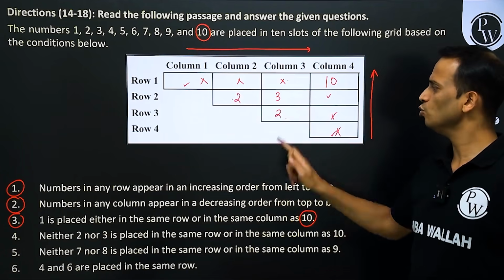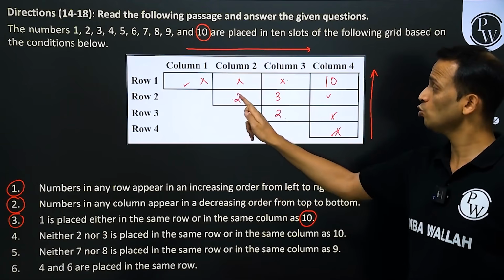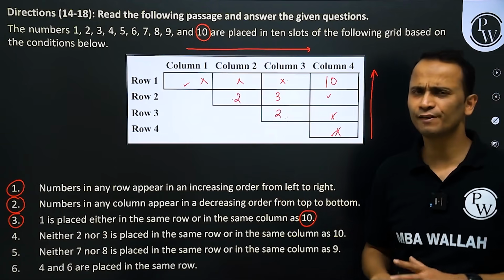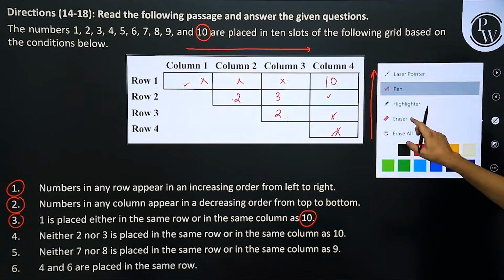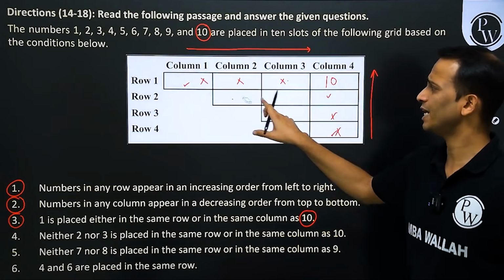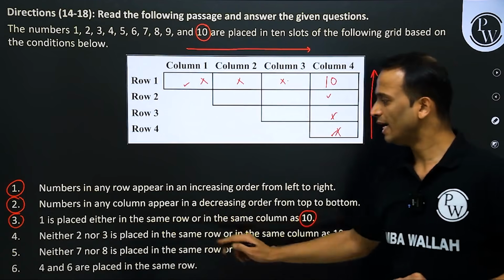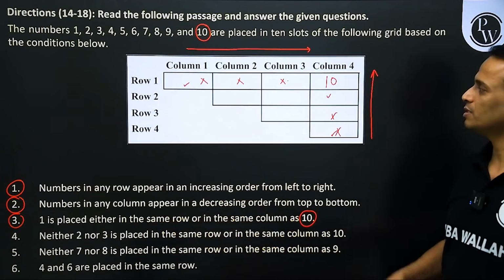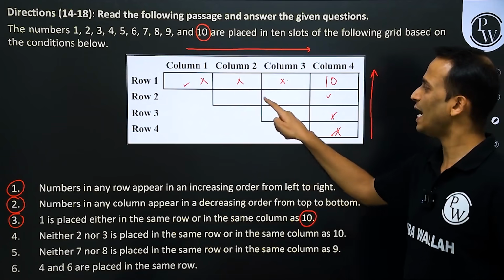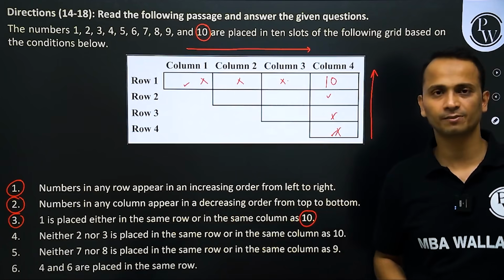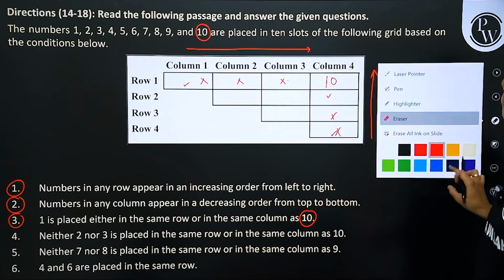They are different possibilities. Right now I'll not spend a lot of time on this. It's just that we know 2 and 3, these 2 numbers can be kept only at these places. Okay, perfect. Let's move ahead.